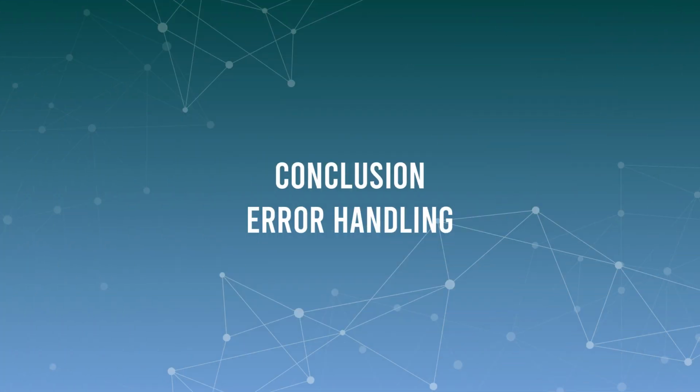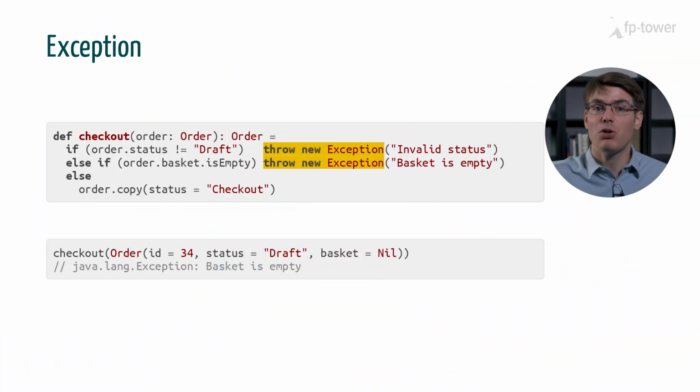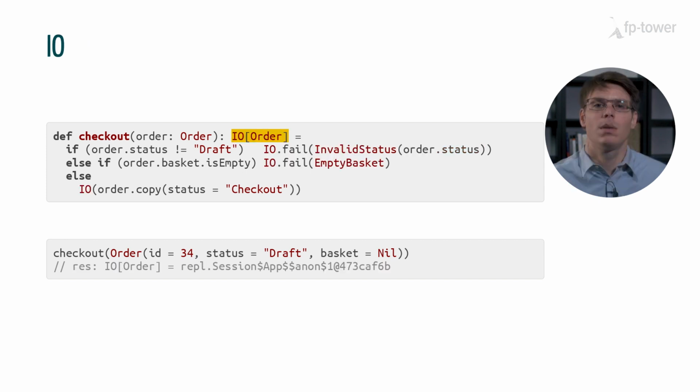Hi everyone! In this video, I would like to summarize what we learned about error handling in Scala. We saw that there are quite a few solutions available. First, we can throw exceptions, which is very convenient, but it doesn't provide any documentation. So it's completely fine to throw exceptions when we work on a small script that's going to be used a couple of times, but we should avoid doing it for larger applications.